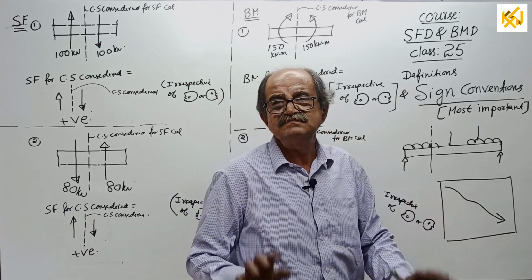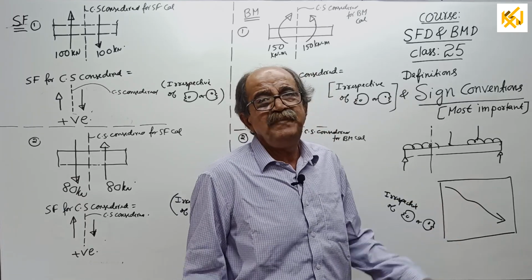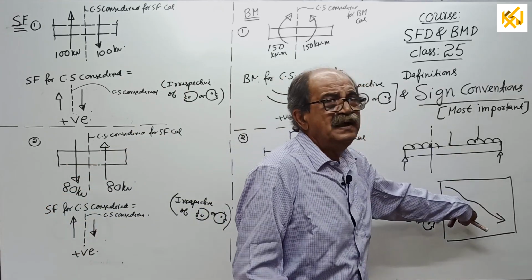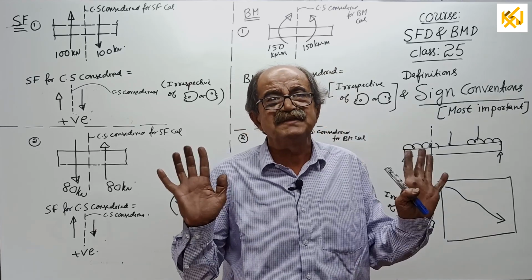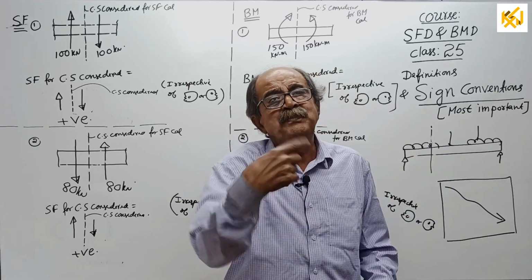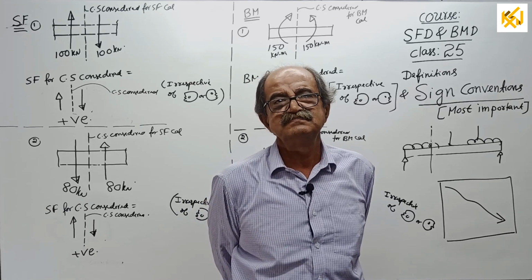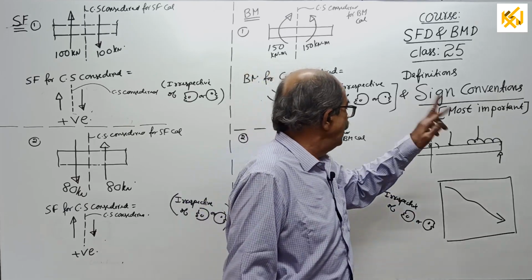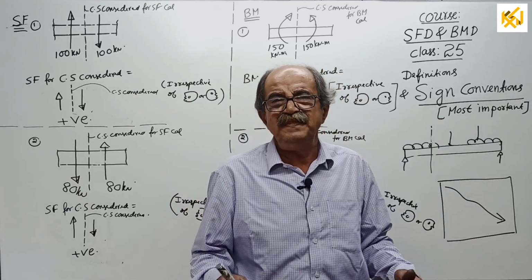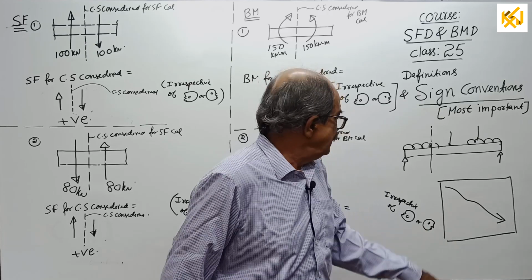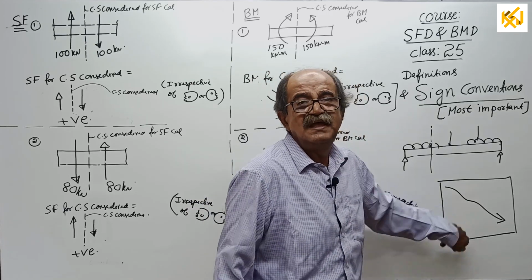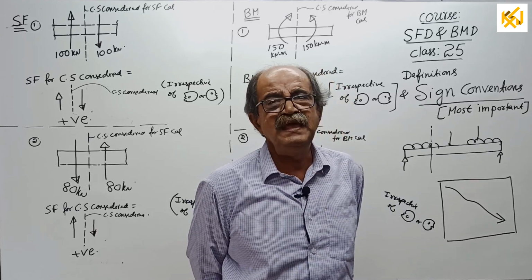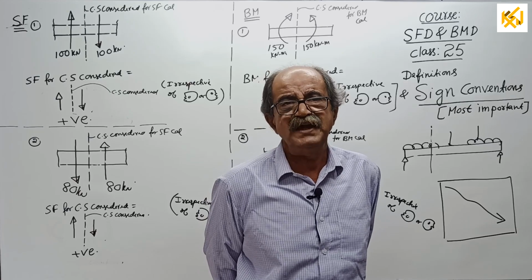Then in the bracket, if the shearing force or bending moment is as per sign convention, it is plus. If it is opposite to sign convention, it is minus. That's all. So when the time comes for sign, you see what the sign convention is. This is mathematical: anything as per sign convention is positive, anything opposite to sign convention is negative.